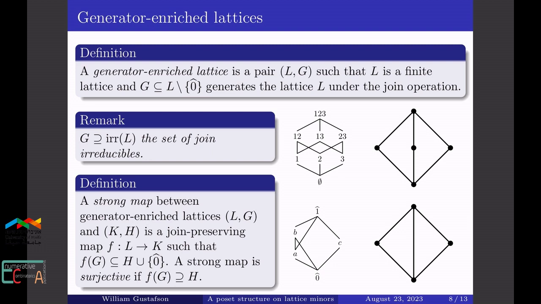Then on the bottom left, this pentagon lattice will be a recurring example. Its generators are A, B, and C. And on the bottom right is the rank 2 Boolean algebra with the top element considered a generator.